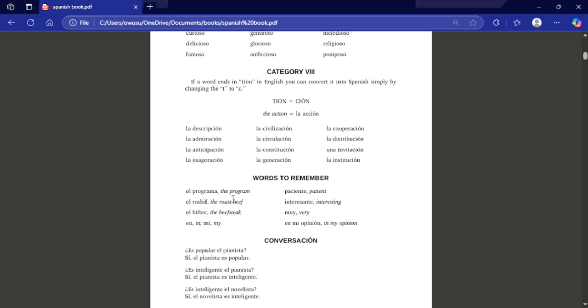Great. So now let's move on to the words to remember. Be sure to write these down in a book somewhere. Have a book for this. You have to keep writing to get used to it. All right. So we have el programa, meaning the program. El roast beef, the roast beef. El beefsteak, the beefsteak.